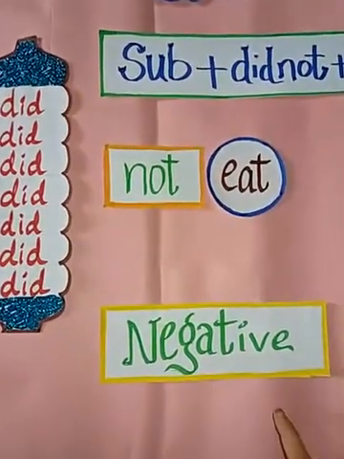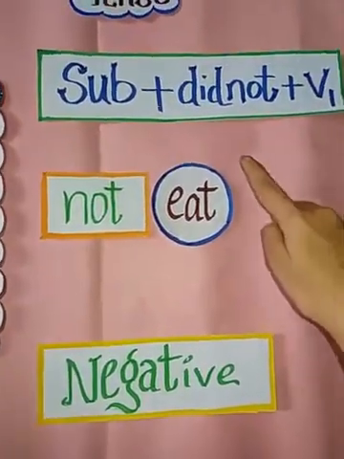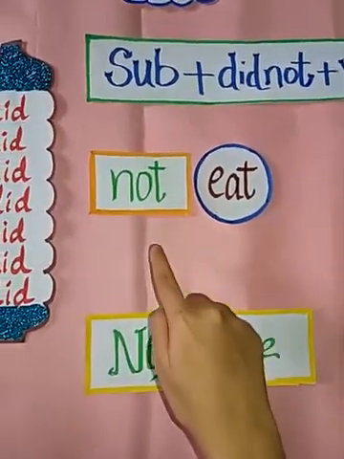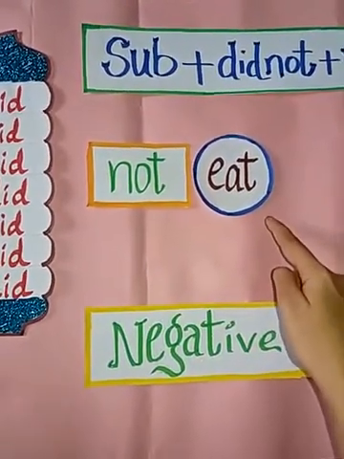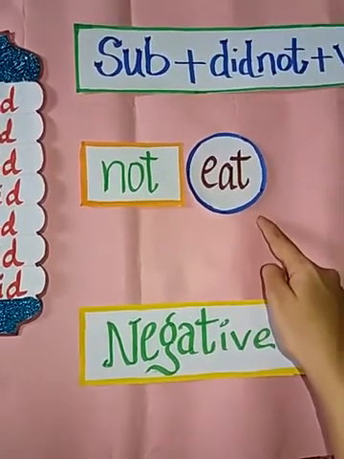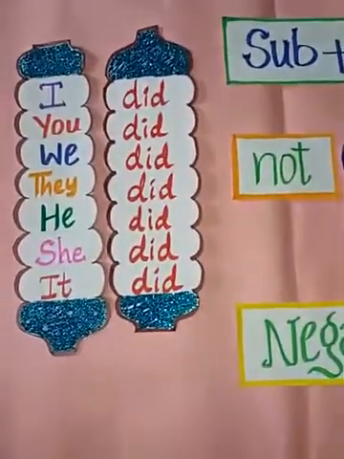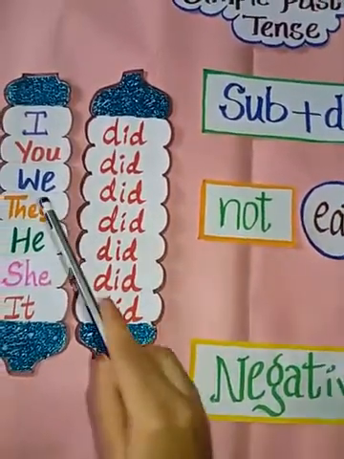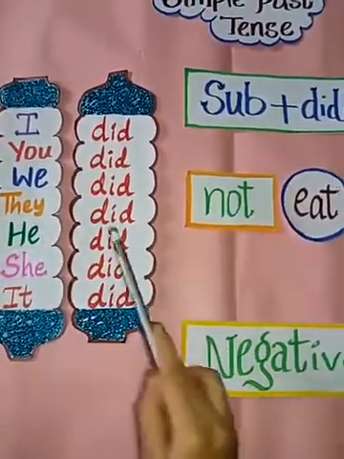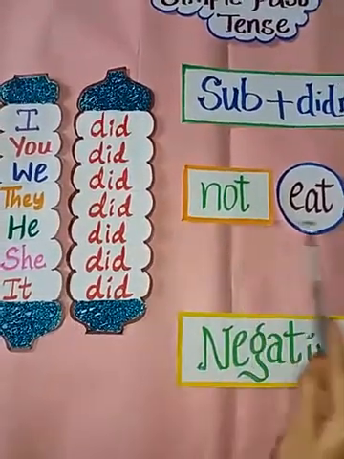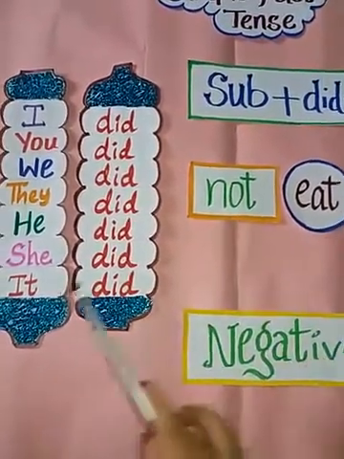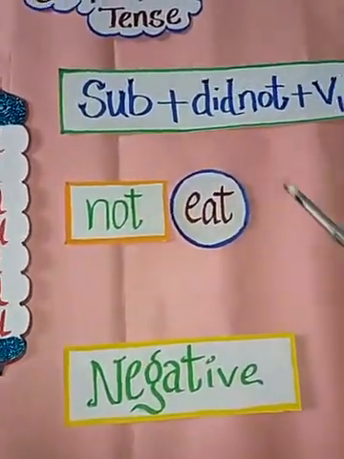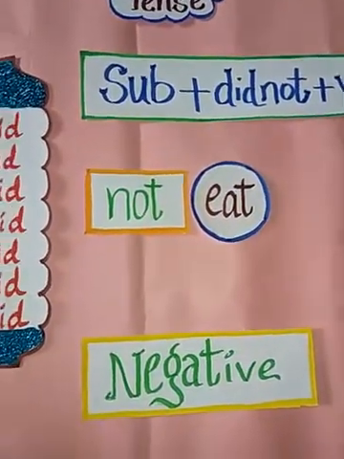And the next is the negative form, and the rule is subject plus did not plus V1. And I have used here not and the simple present tense verb, that is eat. So let's see: I did not eat, you did not eat, we did not eat, they did not eat, he did not eat, she did not eat and it did not eat. So this is the negative form, and the rule is subject plus did not plus V1.